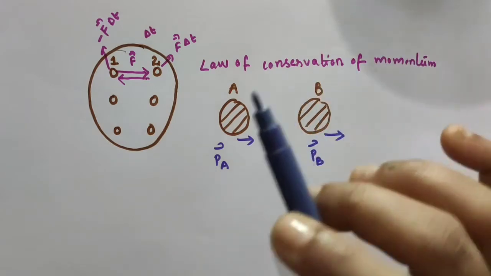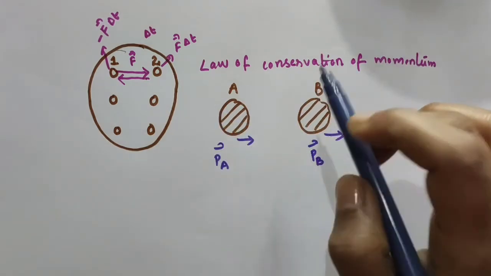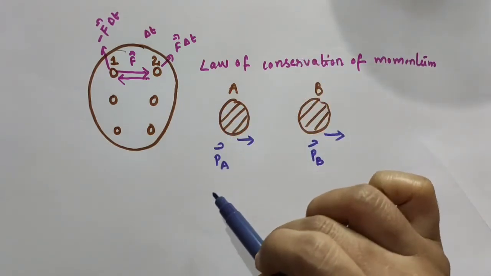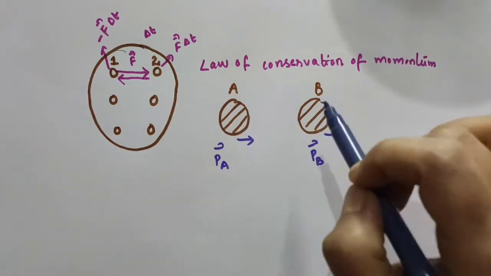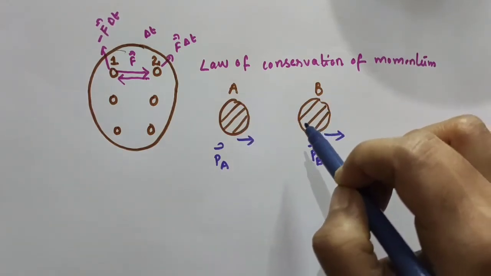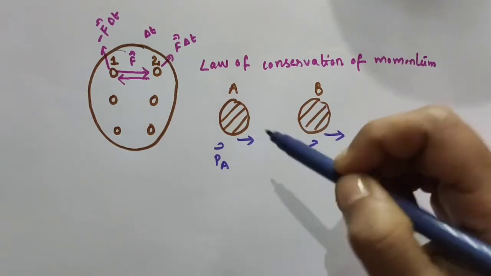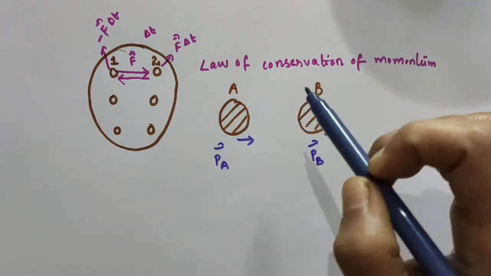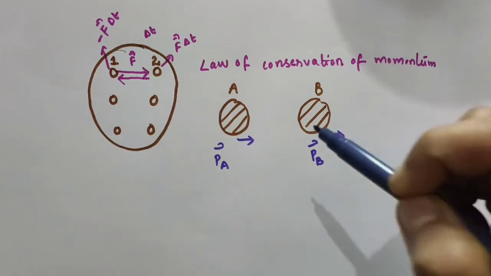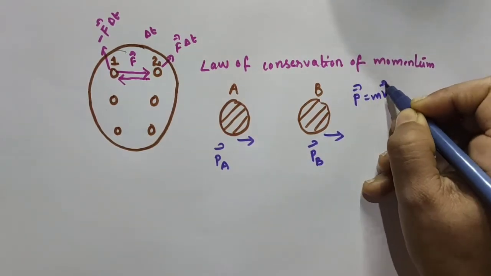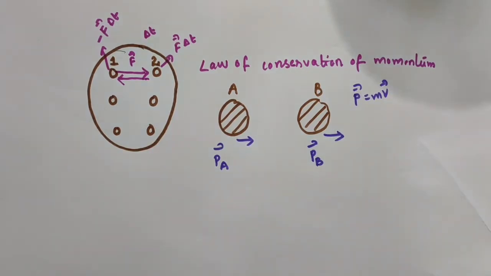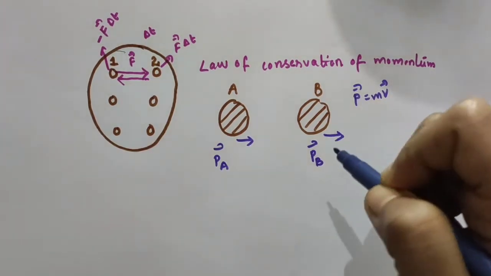We are just taking two bodies, one is A, another one is B. Its initial momentum is vector PA and its initial momentum is vector PB. Suppose these two bodies are colliding, and after collision they are getting apart. So after collision their velocities do change and hence momentum, because momentum is a product of mass and velocity. So if there is some change in velocity, obviously there will be some change in its momentum.